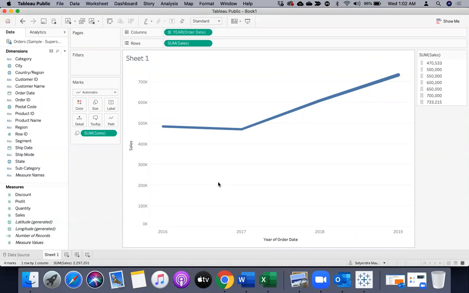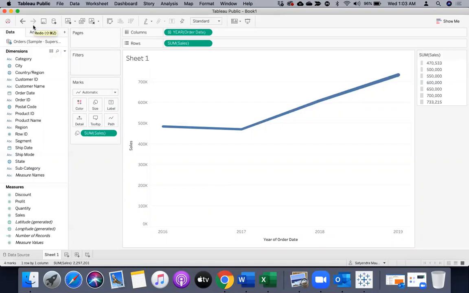Just one condition: please don't use any confidential data in Tableau Public so that the data is not compromised once you publish this over tableaupublic.com or public.tableau.com. So you need to be careful with your data while publishing the sheet. Apart from that, in terms of learning, if you're a student or if you're a professional, there is no limit. You can use Tableau Desktop and/or Tableau Public for your learning, right?